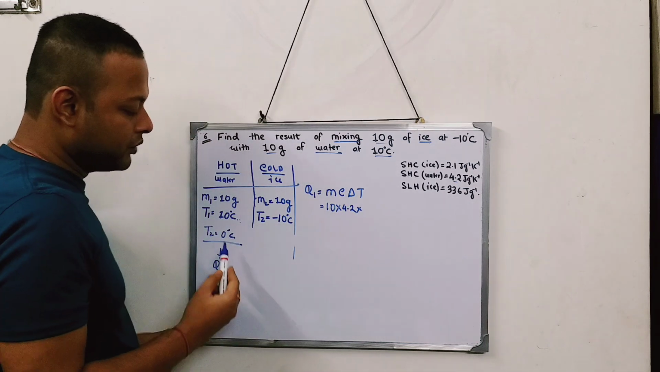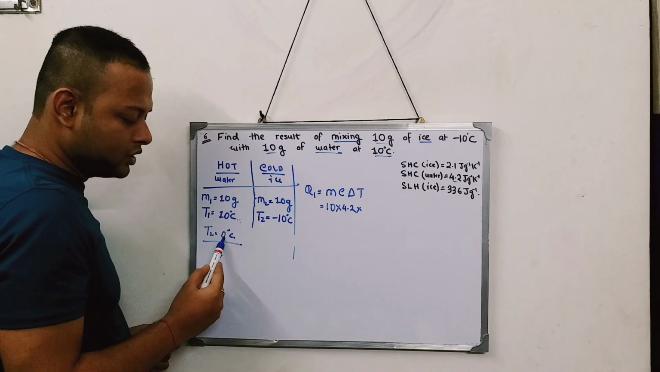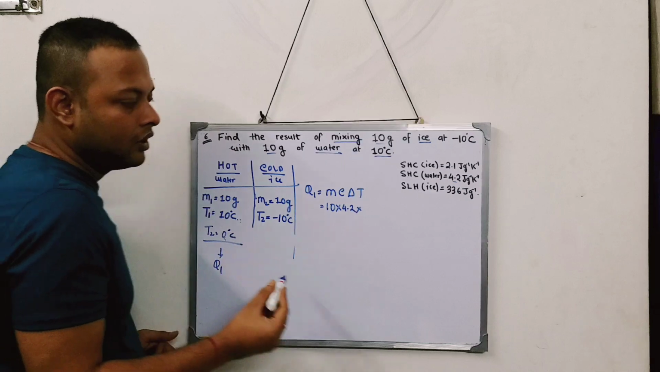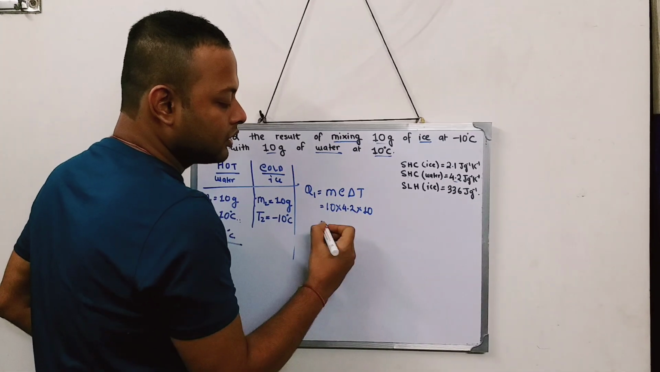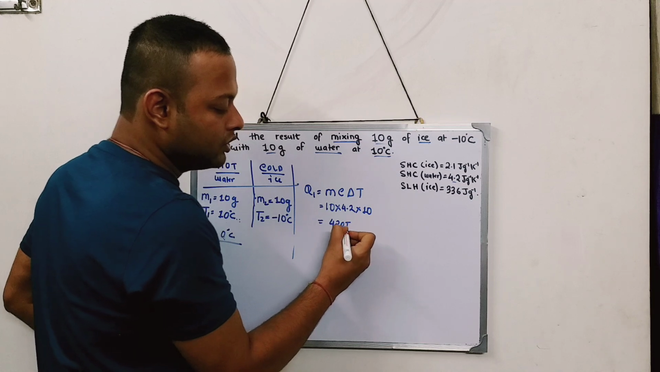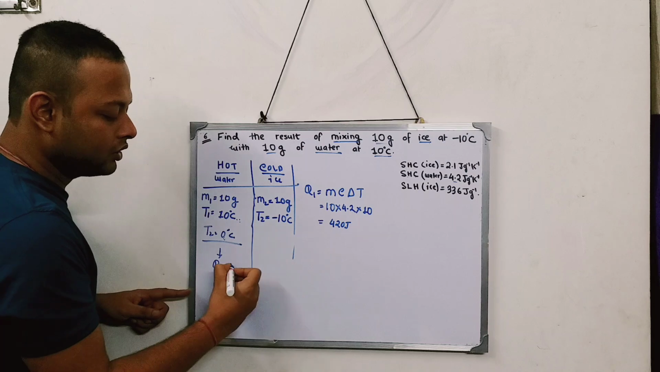And what is the temperature change of water? Delta T, figure out, 10 to 0. Delta T is how much? 10 degree. If you solve it, how much does it come? 420 joule. So the amount of heat given by the hot body will be how much?